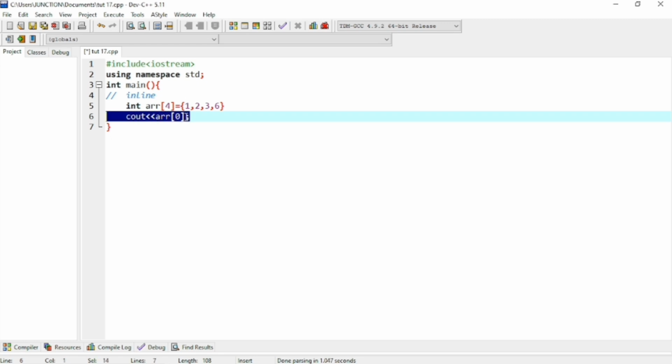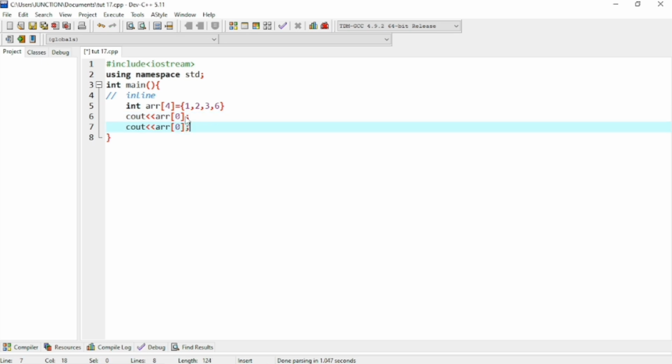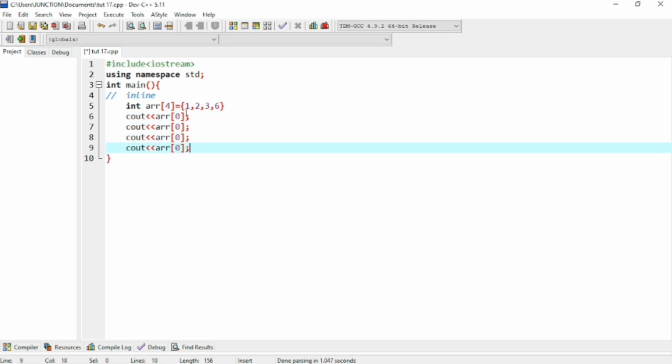And if I copy and paste, and I provide 1, 2, 3. Now we know that every array starts from index 0. So index 0 indicates the first value, 1, and index 1 indicates the second value, 2, and index 2 indicates the third value, 3, and index 3 indicates the fourth value of the array, that is 6. So at these index positions the values have been stored.